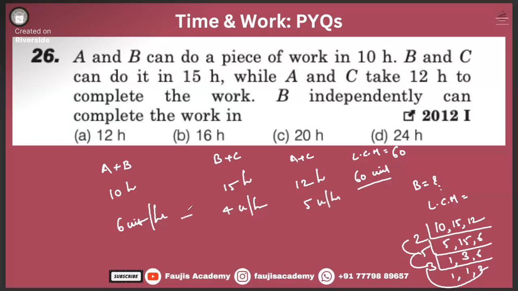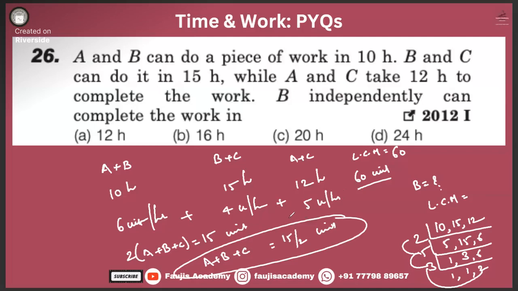If we add all of these, twice of A plus B plus C works for 15 units. That means A plus B plus C will be working 15 by 2 units in 1 hour.